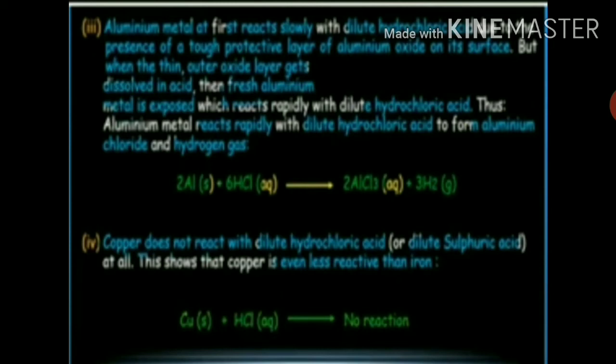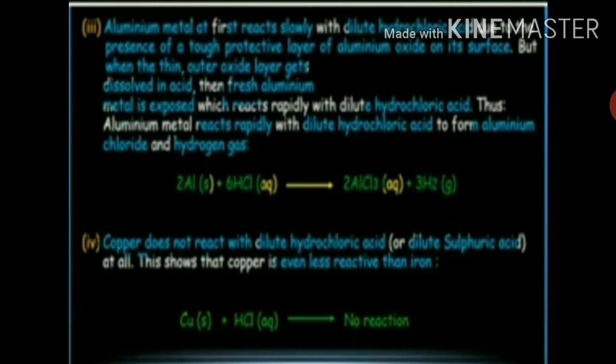But when the thin outer oxide layer gets dissolved in acid, then fresh aluminium metal is exposed, which reacts rapidly with dilute hydrochloric acid. As soon as the aluminium oxide comes in contact with the acid, that protective layer of aluminium oxide gets dissolved. And as soon as it dissolves, the fresh aluminium metal comes out. And fresh aluminium metal reacts rapidly with dilute hydrochloric acid.